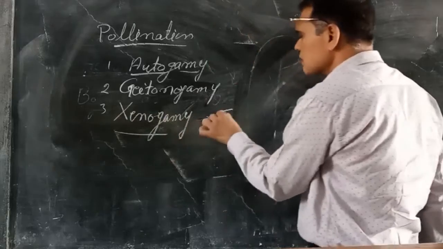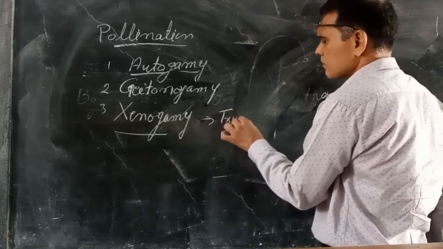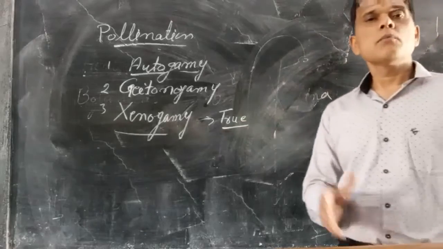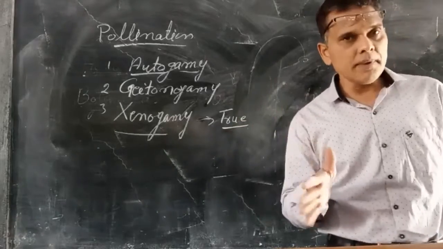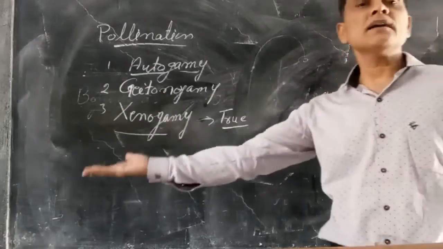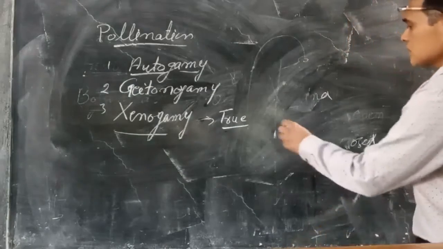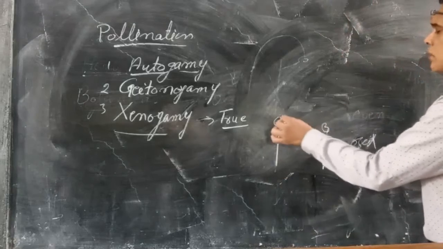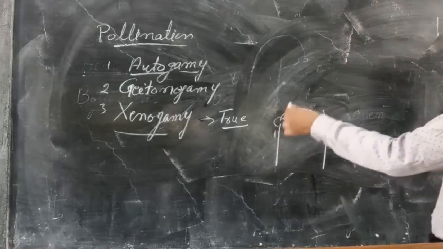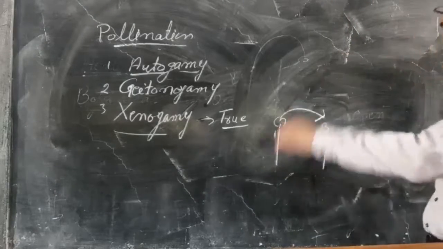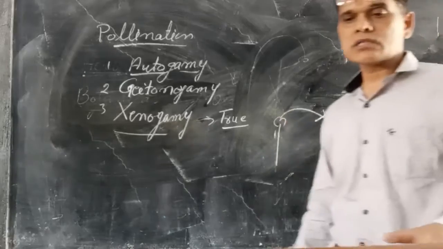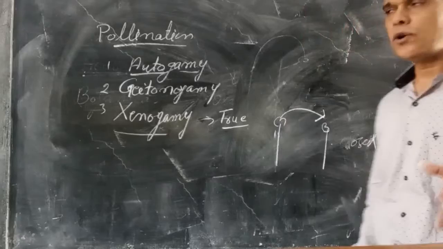The next type of pollination is xenogamy. Xenogamy is a true cross-pollination. True cross-pollination means the transfer of pollen grain from one plant's flower to another plant's stigma. Suppose this is one plant and this is another plant. Pollen grain transferred from this plant to this plant is known as xenogamy, a true cross-pollination.